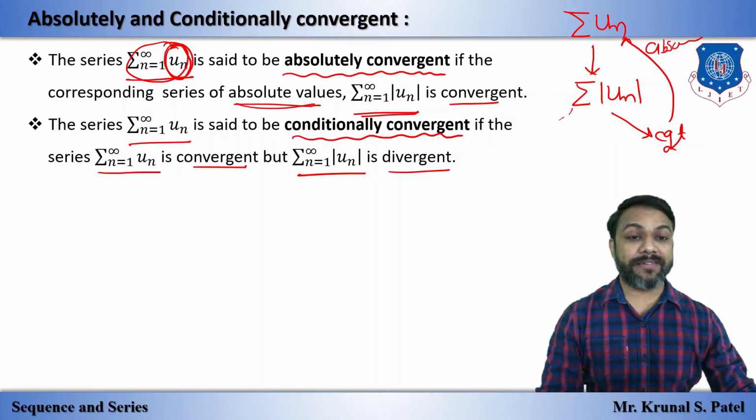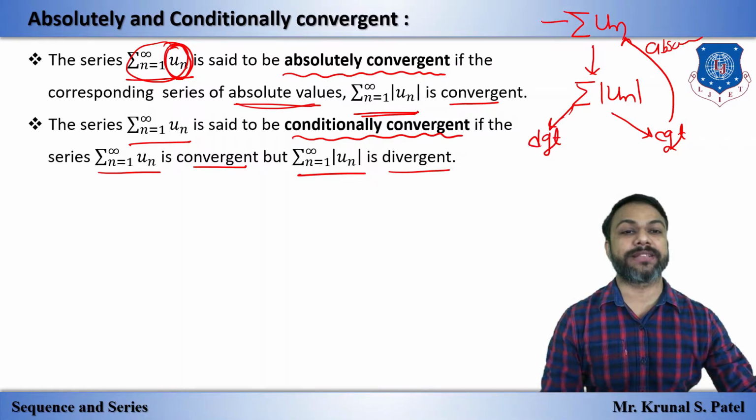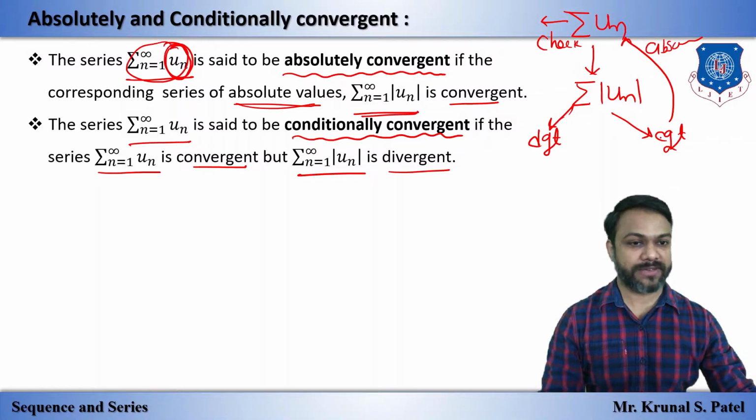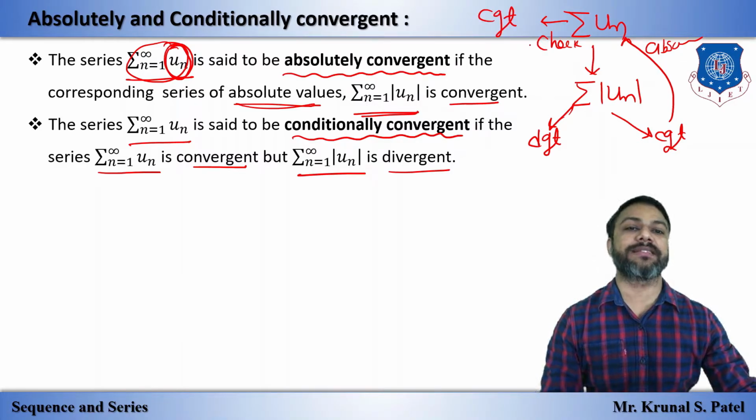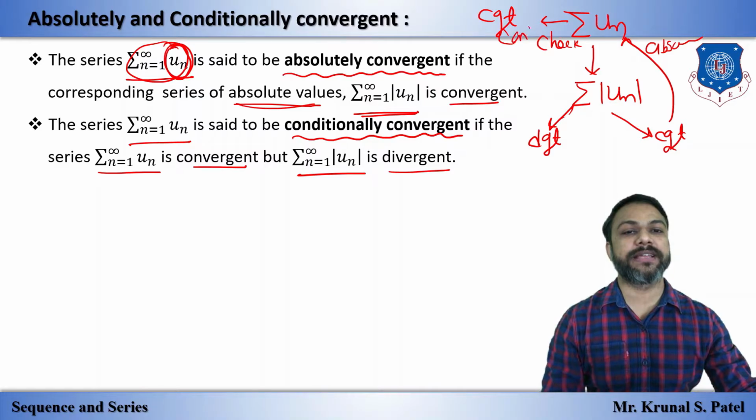But if this is divergent, then we have to check the original series. If it is convergent, no need to check further. But if the absolute series is divergent and the original is convergent, then we can say that it is conditionally convergent.